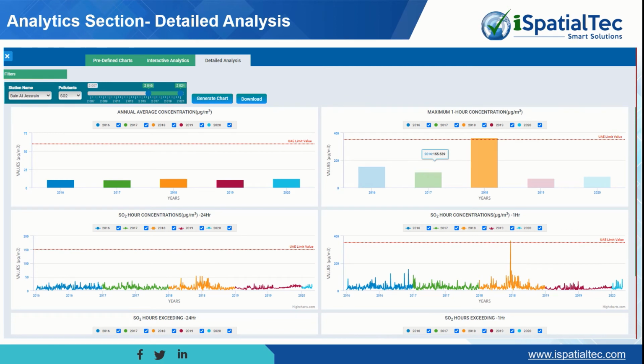Yeah, this interface provides more detailed insights, where the user can select the required station, the pollutants he is looking for, and then the duration of the particular span for the particular station. Then it will generate the charts. It shows the annual average, and also the maximum 1-hour concentration, as well as the 24-hour, and the 1-hour concentration for SO2. So this really helps environmental scientists and data analysts to analyze the different years, how the data is, how the pollutant is, and what impacts are happening.